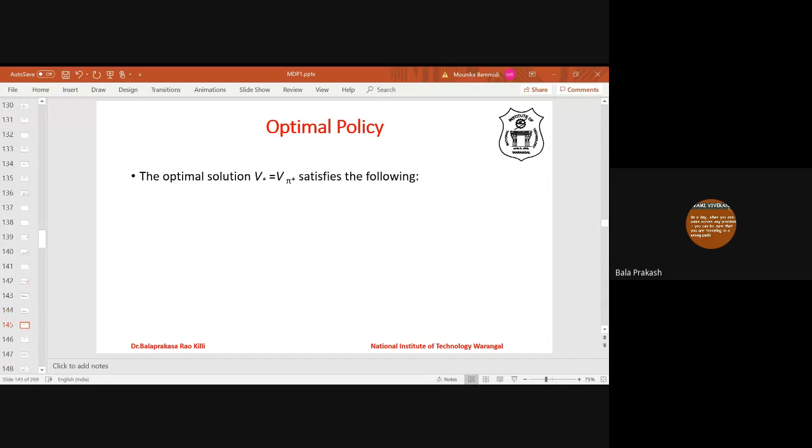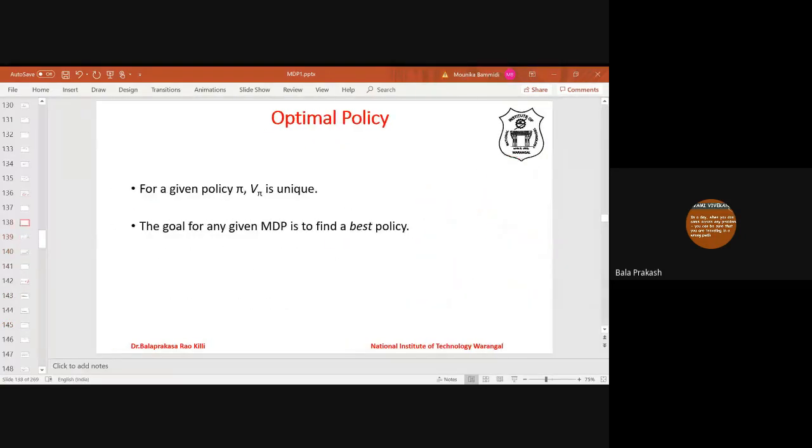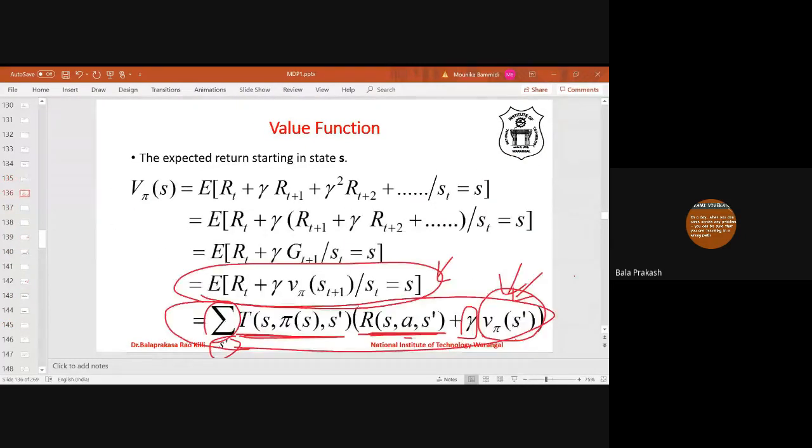So mathematically, the optimal policy satisfies the following, because policy was defined like this. This is the definition of policy. What is the definition? Sum of transition probabilities multiplied by the reward for the transition plus gamma, the discount factor, times the value of the next state. So this is the value. One correction: this is not A, this is pi of S, because this is following policy pi.